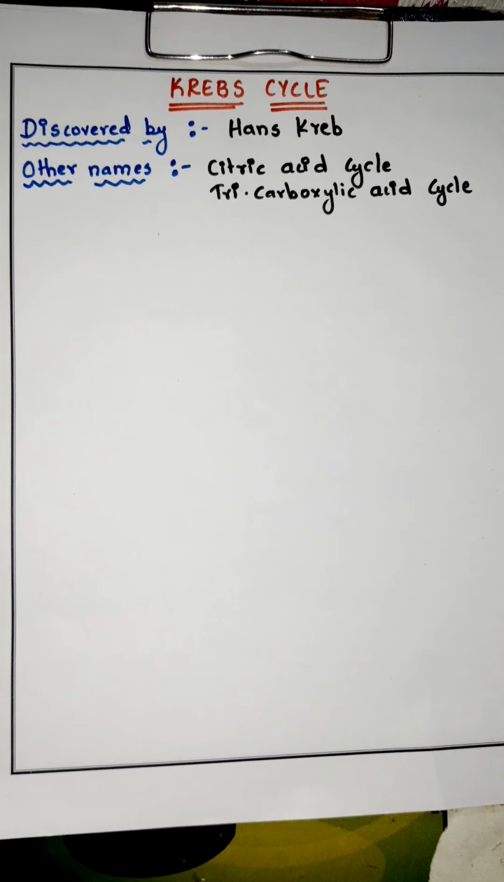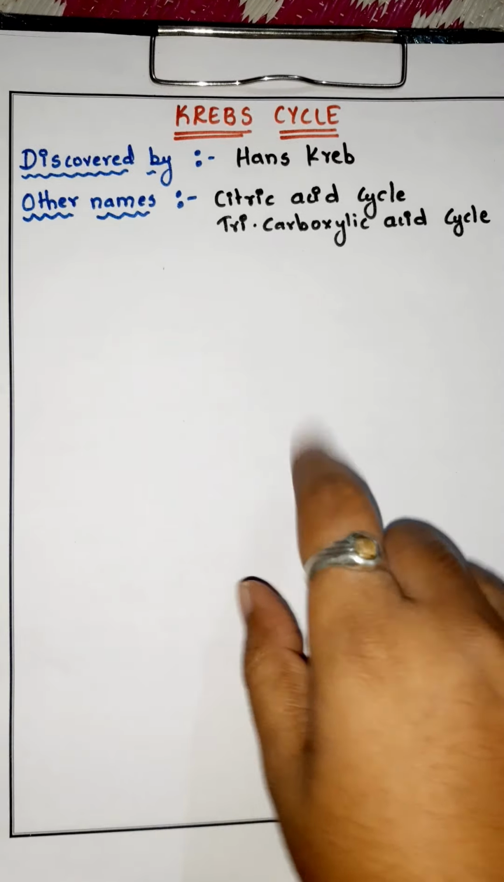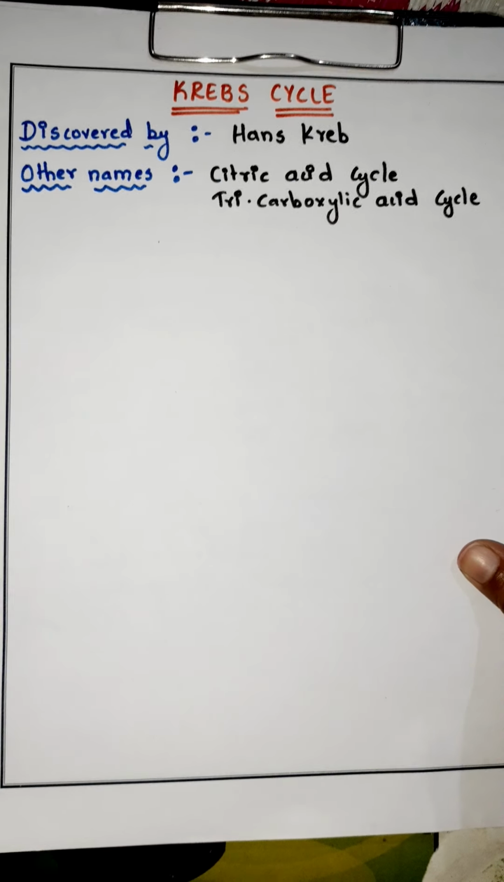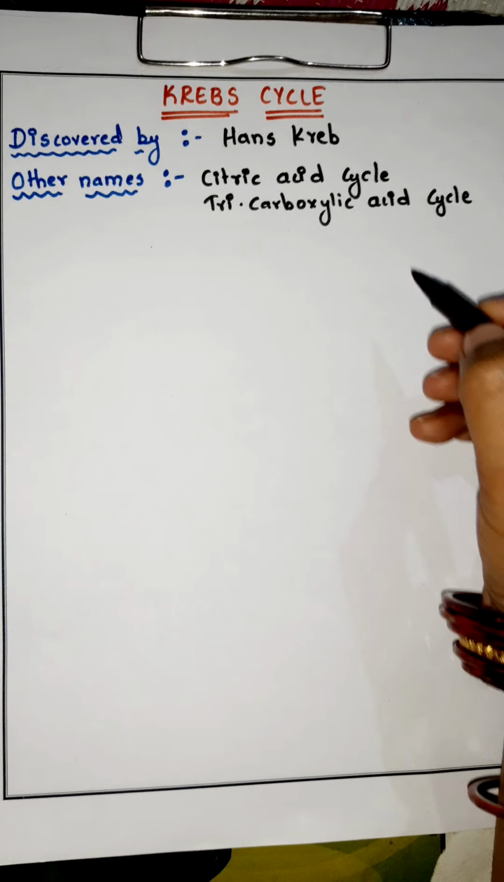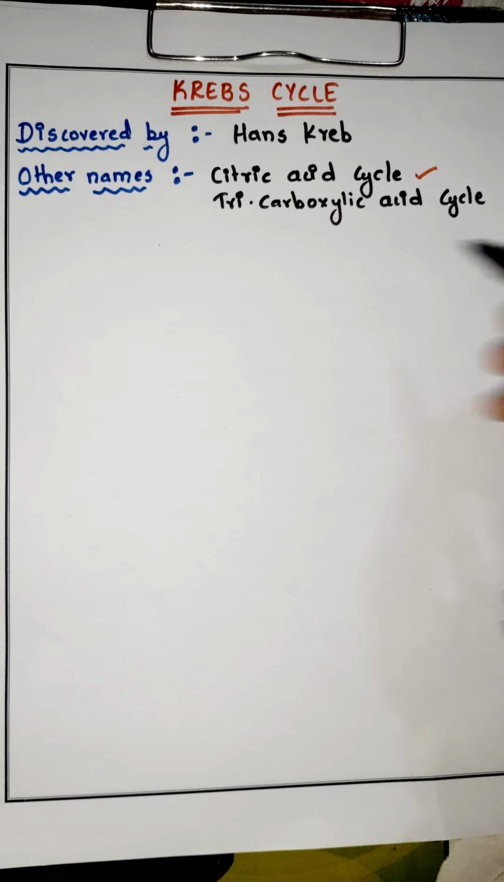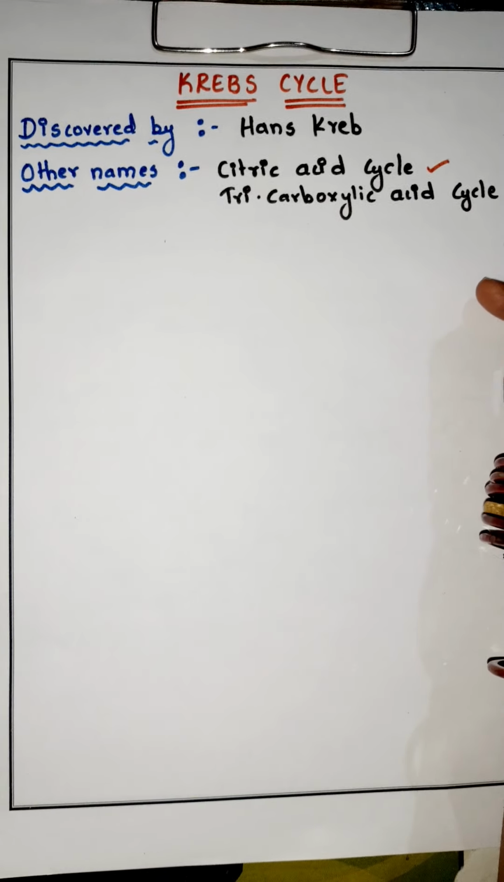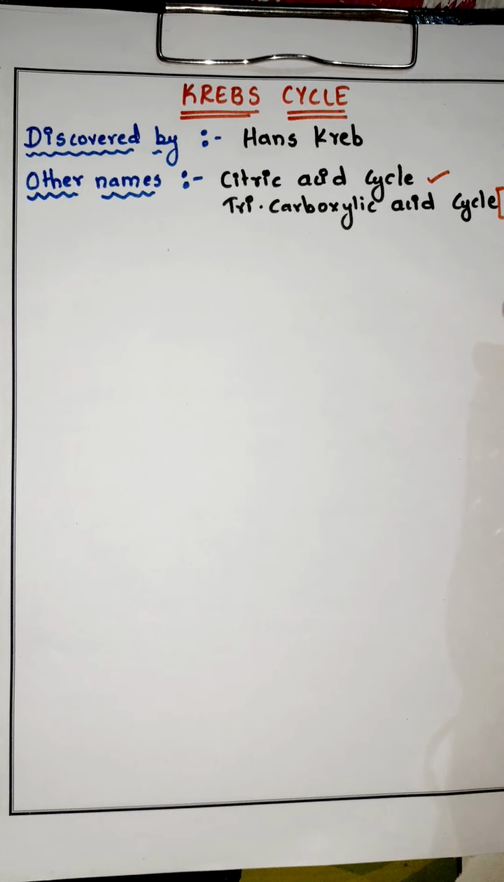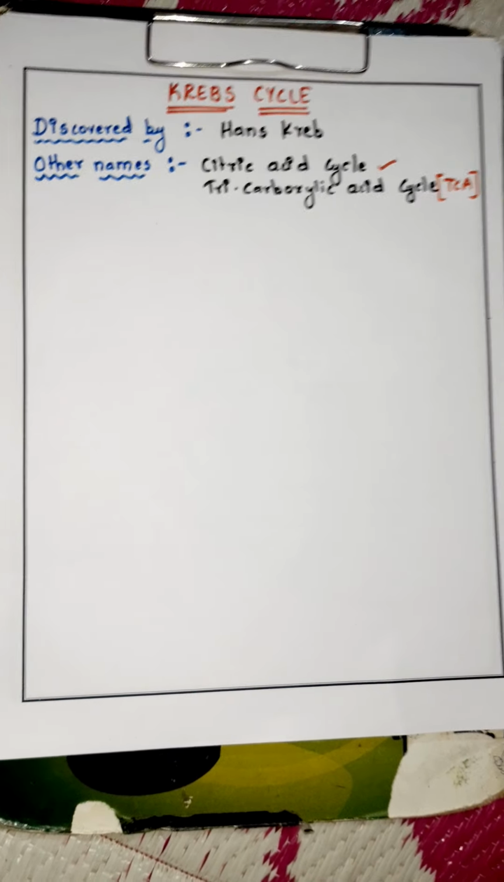Good evening, students. So today I'll be discussing the Krebs cycle. The Krebs cycle was discovered by Hans Krebs. It is also called the citric acid cycle because the first stable product formed is citric acid, and it is also called the tricarboxylic acid cycle, or TCA cycle.